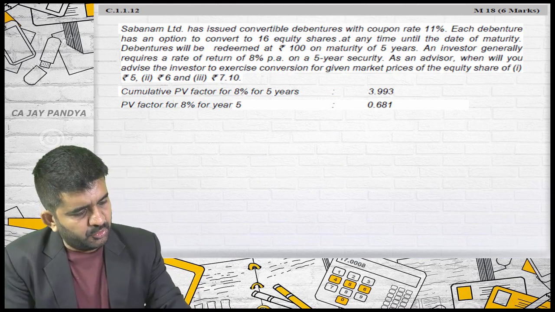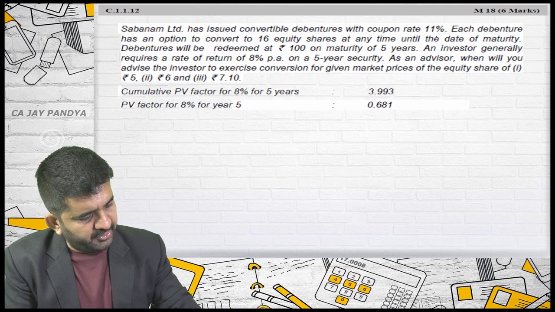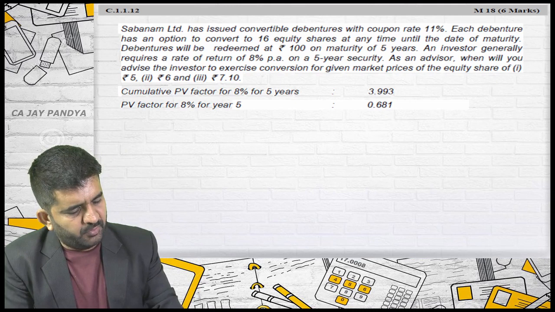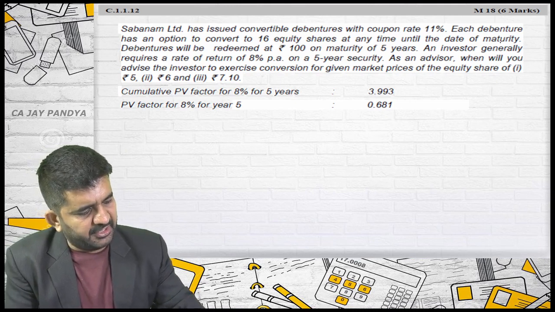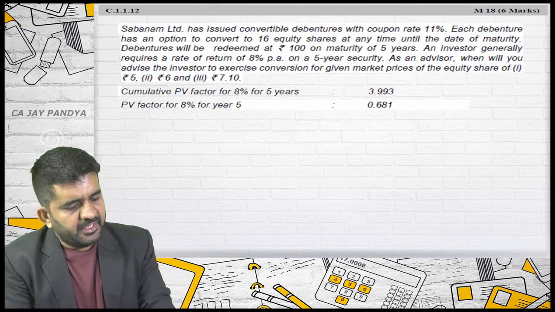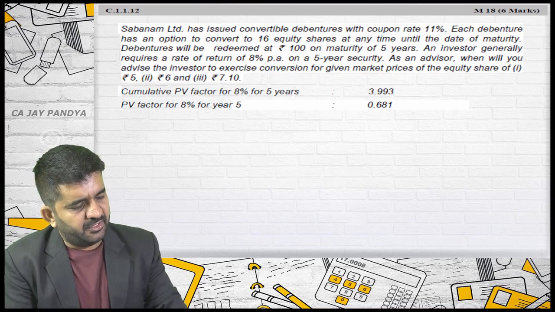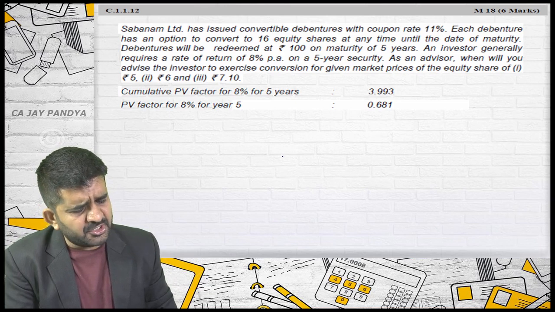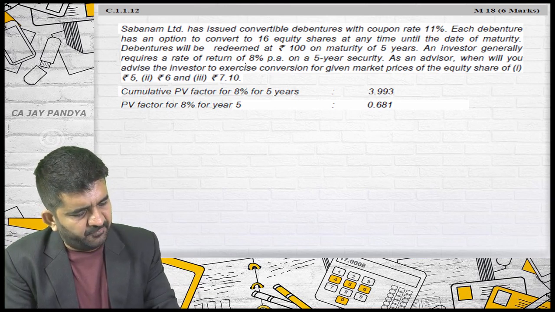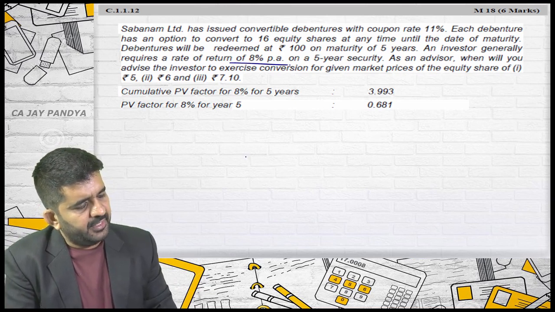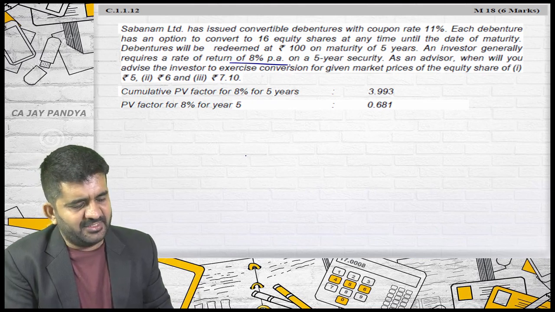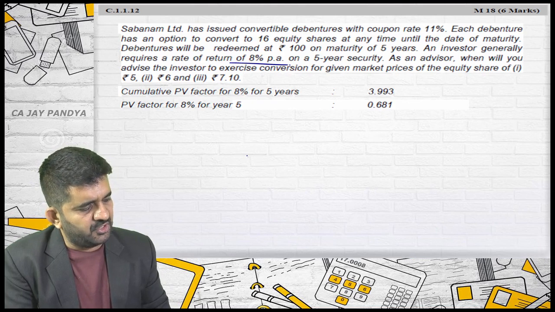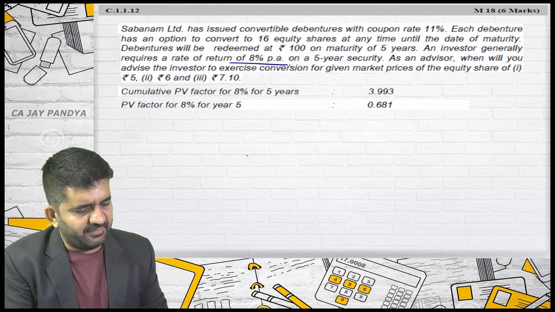Subnam Limited has issued convertible debentures at a coupon rate of 11%. Each debenture has an option to convert to 16 equity shares at any time until the date of maturity. Debentures will be redeemed at ₹100 on the maturity of 5 years. An investor generally requires the rate of return of 8% per annum. As an advisor, when will you advise the investor to exercise the conversion for given market prices of the equity shares of 5, 6 and 7.10?